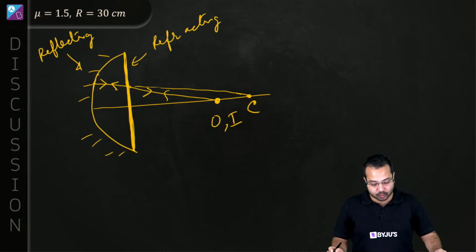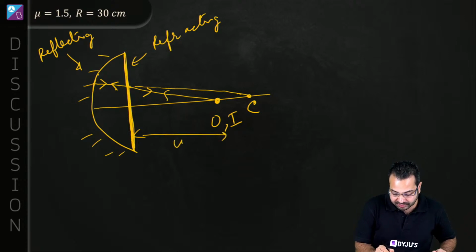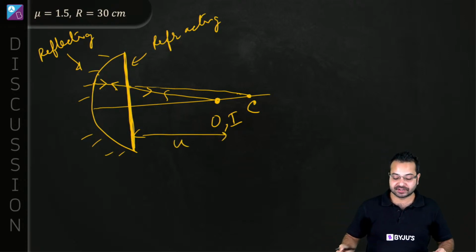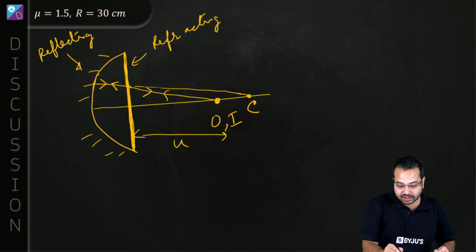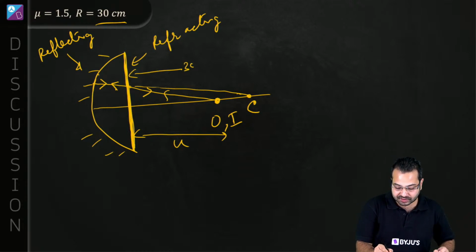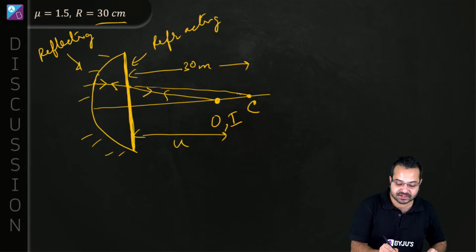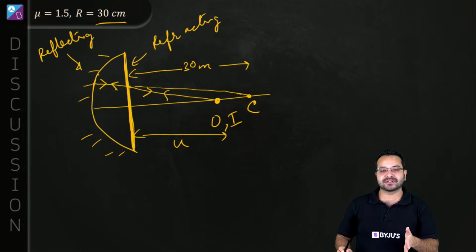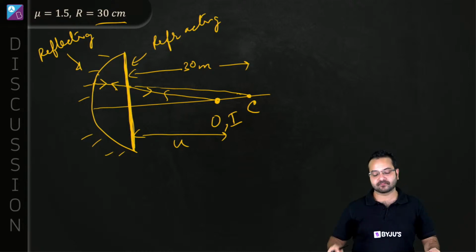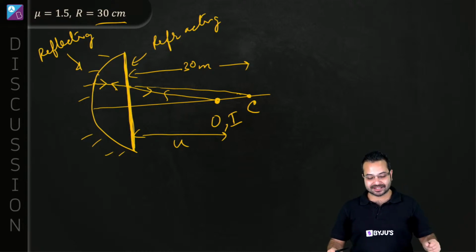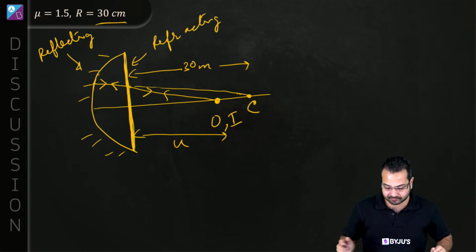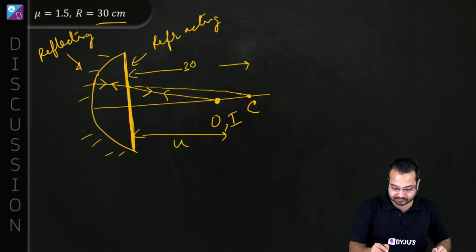So what do we need to find out over here? We need to find out what should be this distance. This is what we are after. First of all, what is the radius of curvature? The radius of curvature is 30 centimeter, which means this distance over here is 30 centimeter. I'm taking distance from the flat surface to the curved surface. It's the same thing because I'm assuming it is a thin lens, so the thickness of the lens does not matter. So this is 30 centimeter.